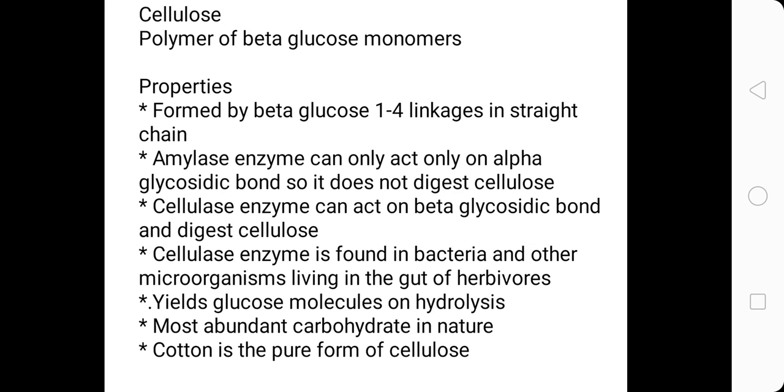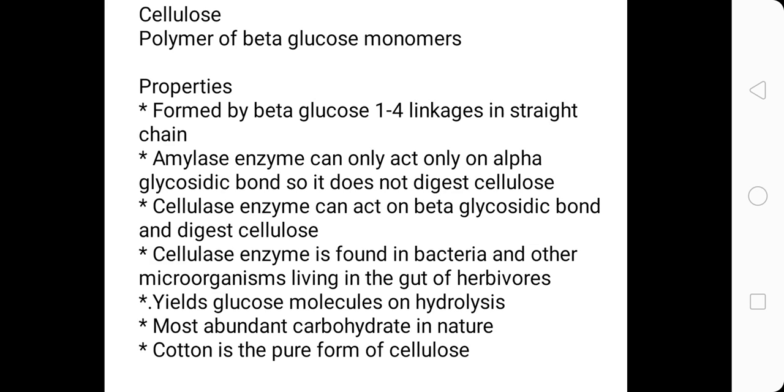Now where is the cellulase enzyme present? It is present in bacteria and many other organisms which are found in the gut of herbivores. Digestive tract is also called gut. So herbivores consume grasses which contain cellulose, which is digested by cellulase present in bacteria found in their gut. Next property is it yields glucose molecules on hydrolysis. Definitely it is also a polymer of glucose, so it will yield glucose.